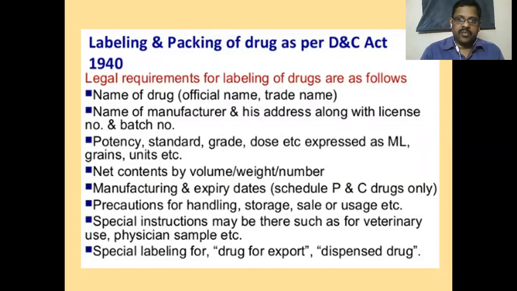This is all decided by whom? Not by the manufacturer. It is decided by the Drugs and Cosmetics Act. In the act it is given. It should be labeled like this only. It should be packed like this only.